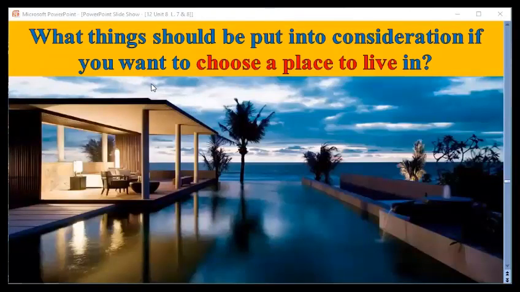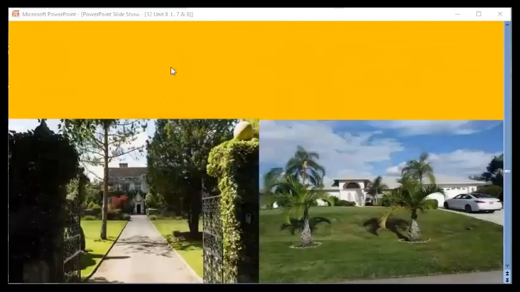Now have a look at this question. It's very, very easy. What things should be put into consideration if you want to choose a place to live in? Would you like to live in a flat in the city center? In the city? In a big town? In a village? Do you like living in the countryside? What things should you take into consideration? What are the advantages? Let's see here.